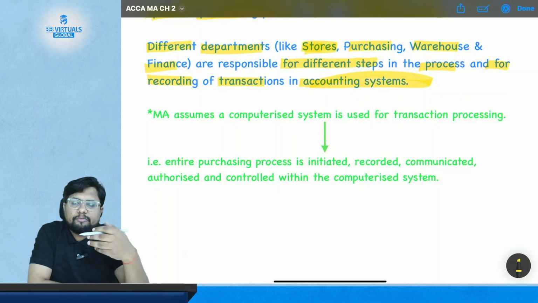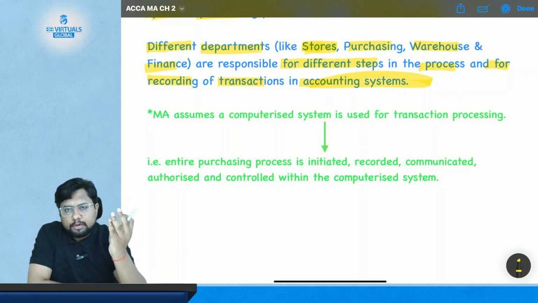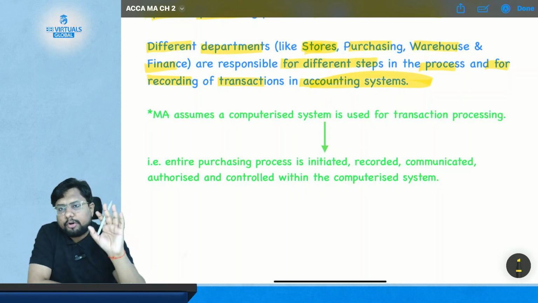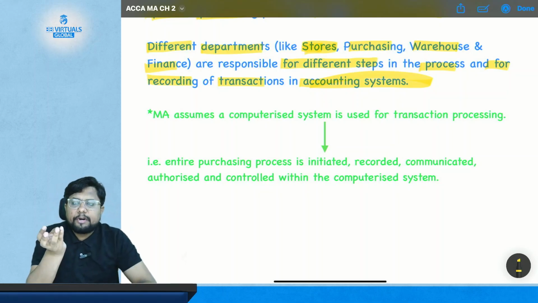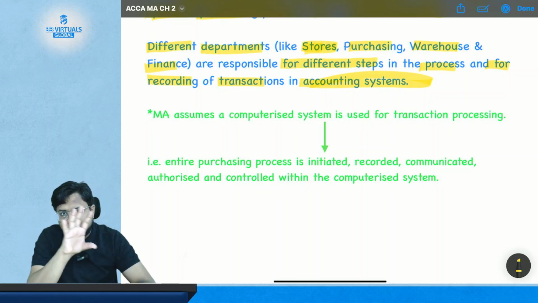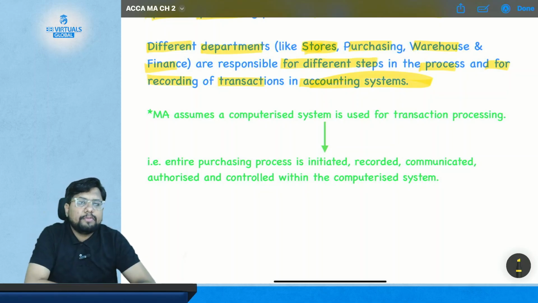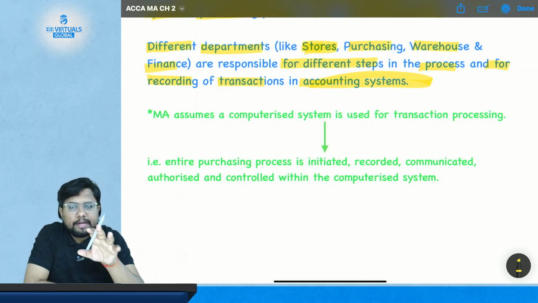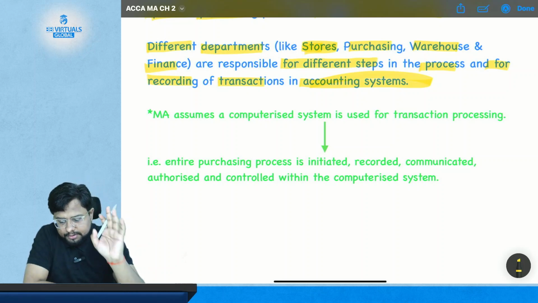So the purchase department will do the purchase and recording of transactions, stores will do the receiving and dispatch, and sales will do the sales role. So these are all the departments involved in this process, and they have their own control, their own responsibility, and their own recording in the accounting system.